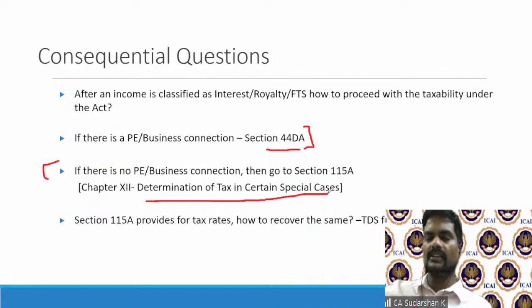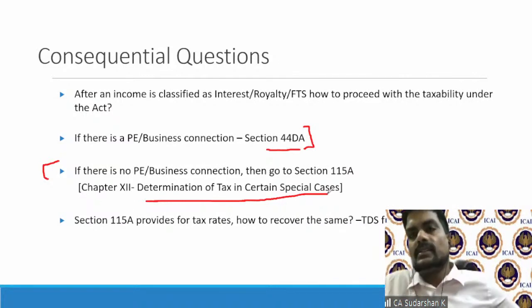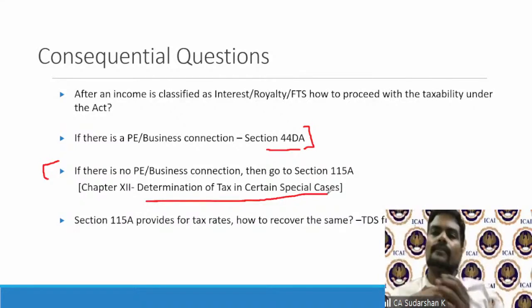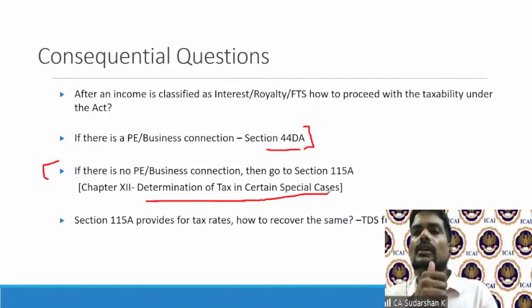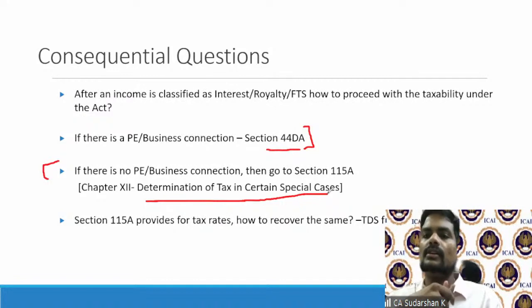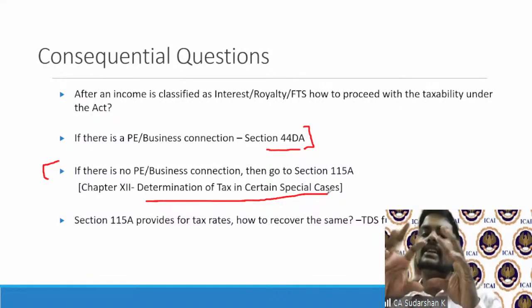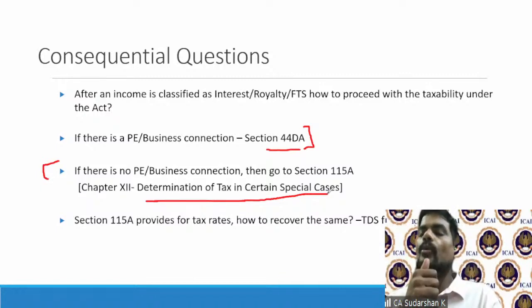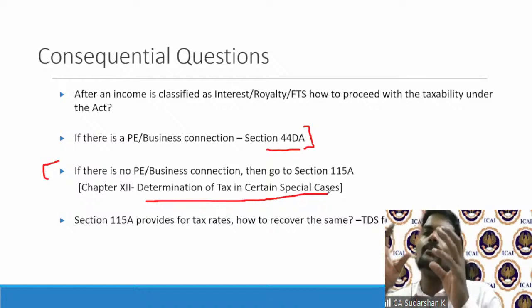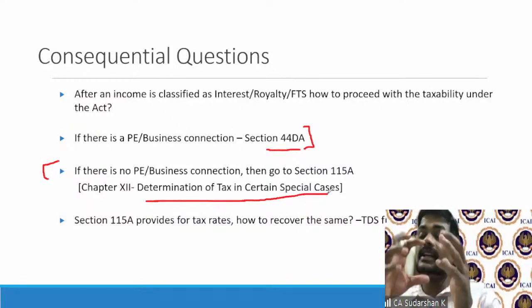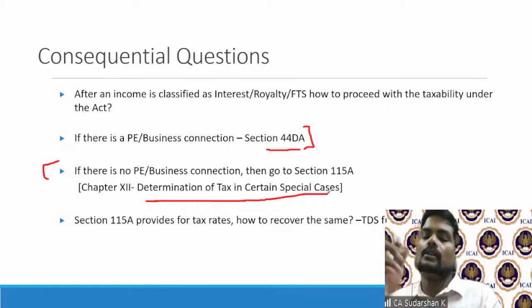Similarly, Section 37 expenses. Under Chapter 12, it is a standalone provision by itself, which gives how to compute taxation for these special cases. So this 115A provides for tax rates for non-residents for income, royalty, FTS, interest, royalty, and FTS.